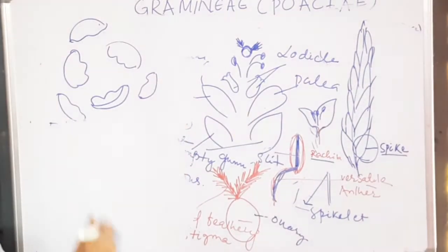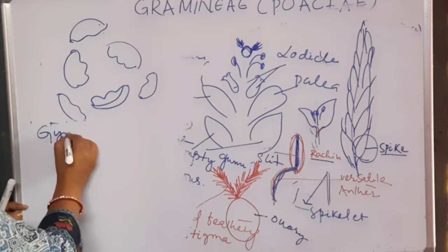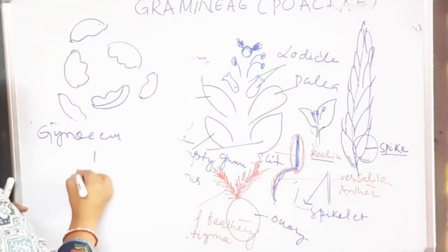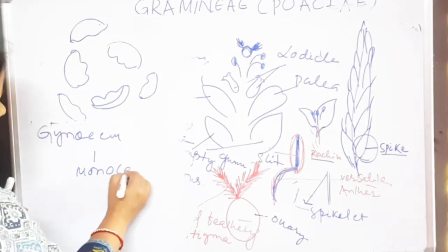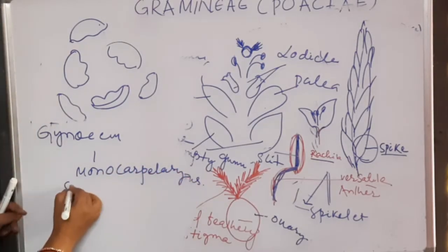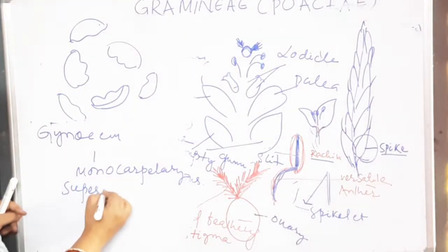Then gynoecium. Number of carpel 1, or it is known as monocarpellary. Superior ovary.